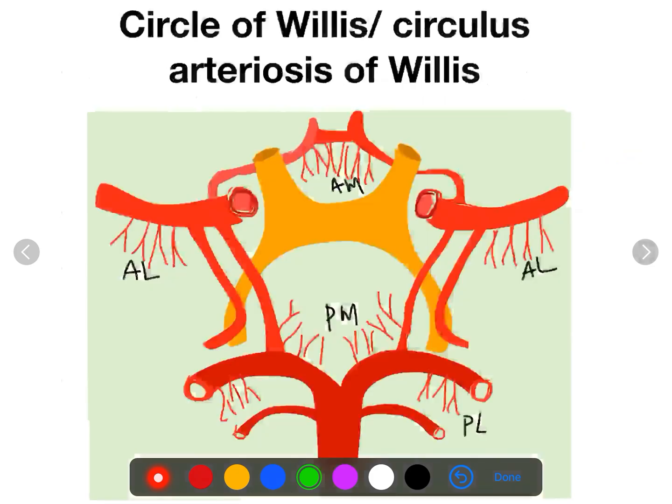Now the circle of Willis, we have already explained what the branches are: the posterior cerebral artery from the posterior aspect, the posterior communicating artery at the posterolateral aspect, which is a branch of the internal carotid artery. There is the middle cerebral artery laterally, then anterolaterally the anterior cerebral artery, anteriorly the anterior communicating artery, and this is the internal carotid artery.